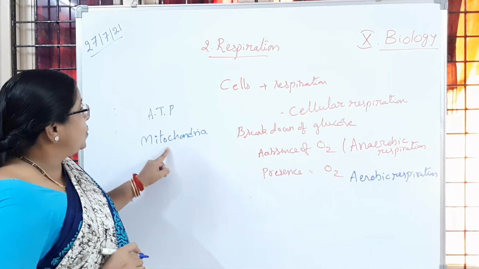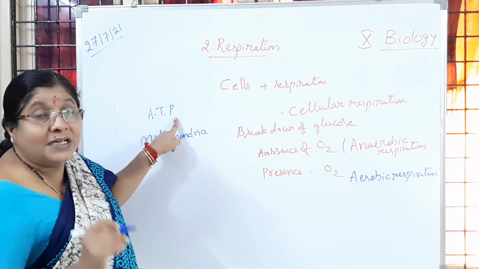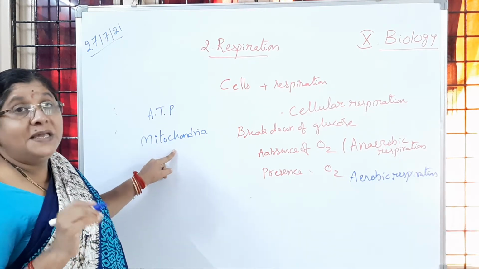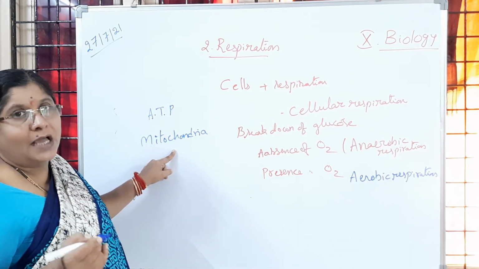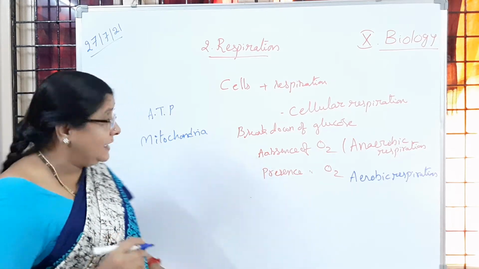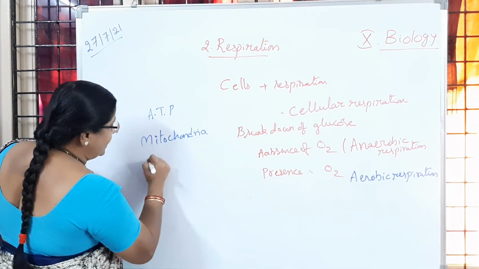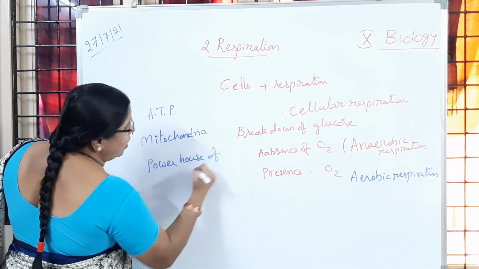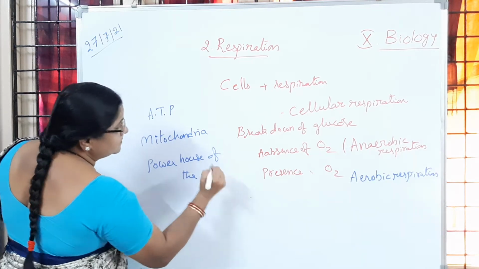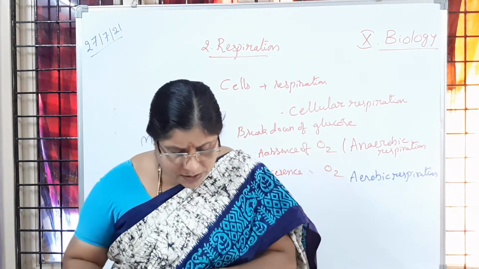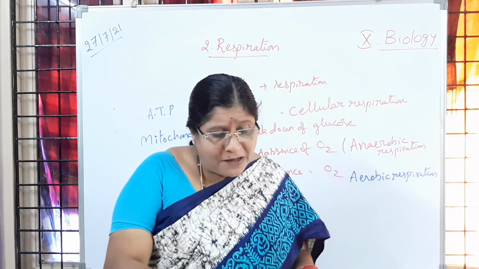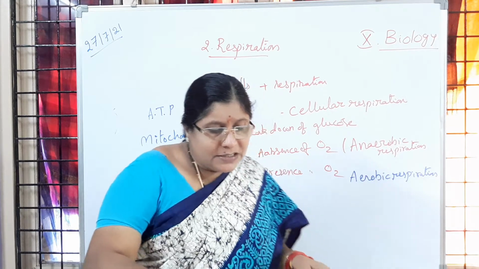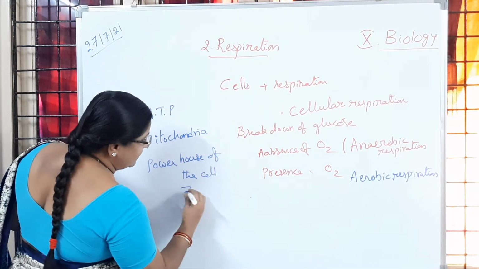So now you know that the ATP energy, chemical energy, which is stored in mitochondria, helps in releasing heat energy. I hope you understood. That is the reason the mitochondria is called the powerhouse of the cell. In this powerhouse of the cell, each ATP molecule produces 7,200 calories of energy.